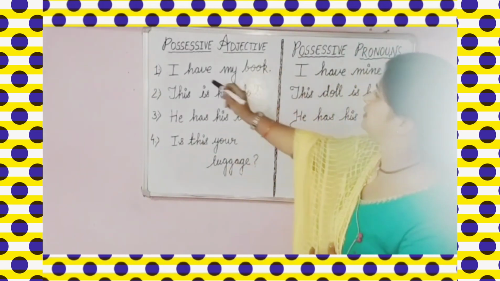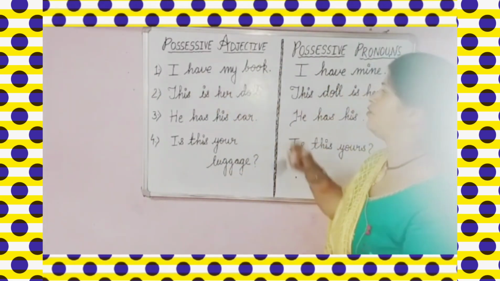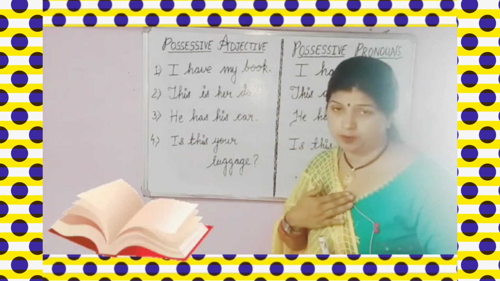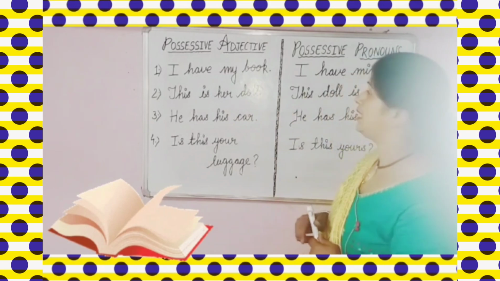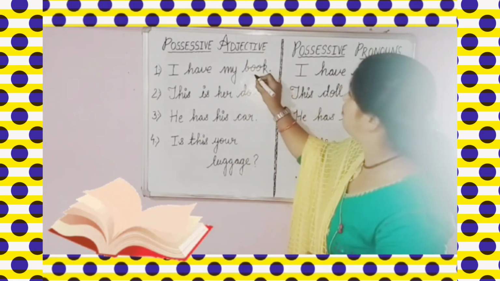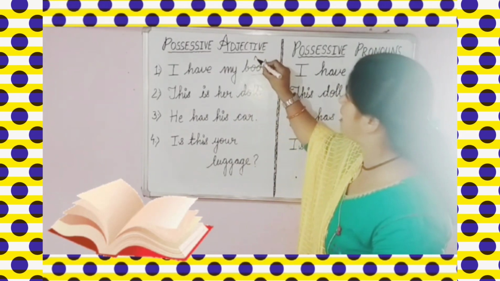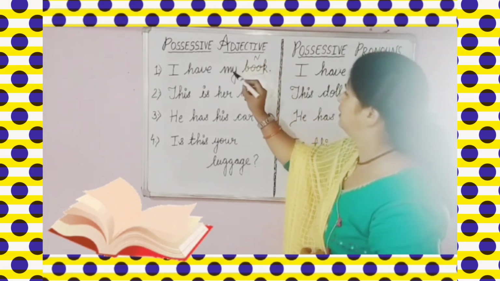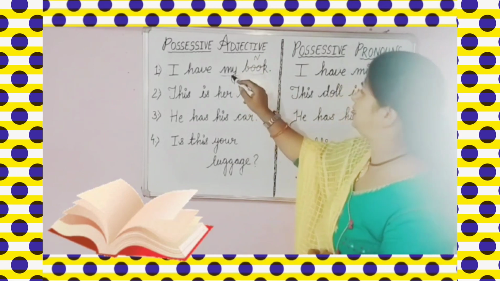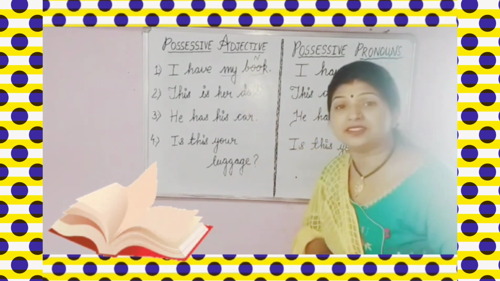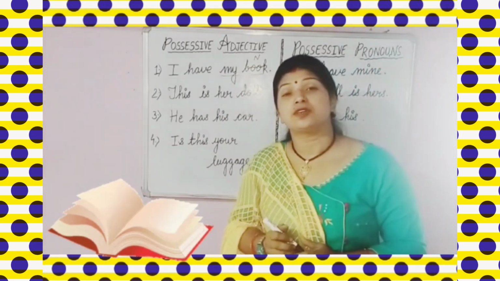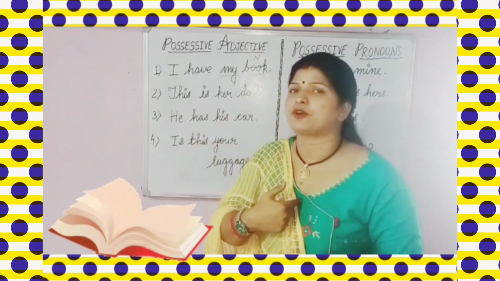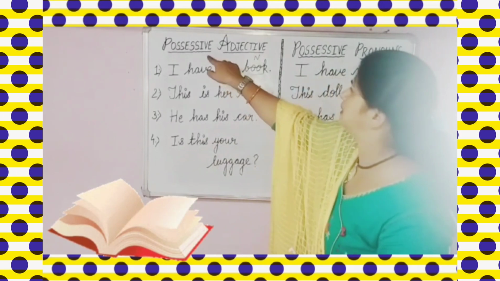So you can see here I have written one sentence over here. I have my book. मेरे पास मेरी book है. So in this you can see this book is your noun. Book क्या है आपका? Noun है. ठीक है? It is the name of a thing. And before book one word is used, that is my, and it is showing the possession. वो क्या show कर रहा है? वो book तो है but it is my book, पर वो मेरी book है. So this will be your possessive adjective.